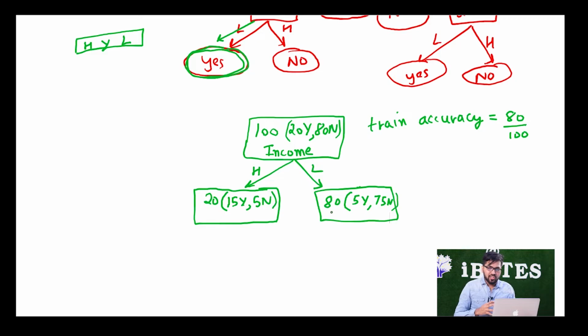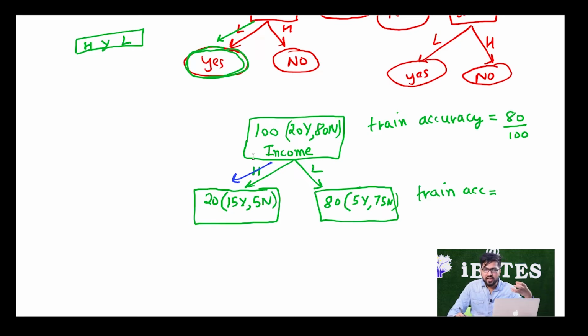So, after splitting based on the income, my training accuracy is going to increase a little bit. I mean, it might increase a little bit. Let us check if it does. If I again check for those 100 people, now when those 20 people come to me, definitely I will be sending them this side. As I can see, generally the people who have high income, out of those 20, 15 have got the loan.